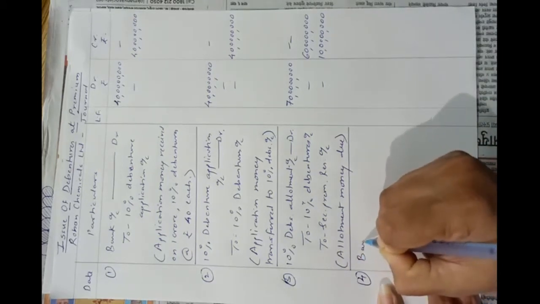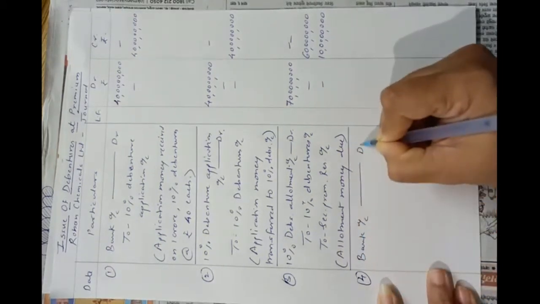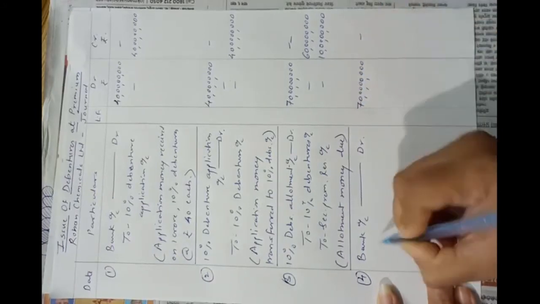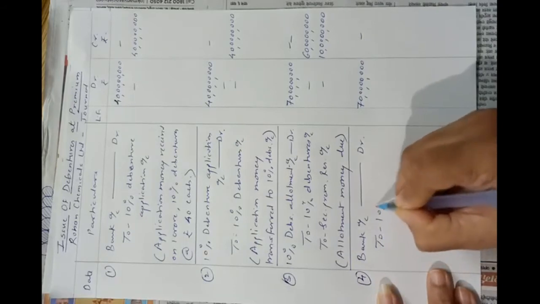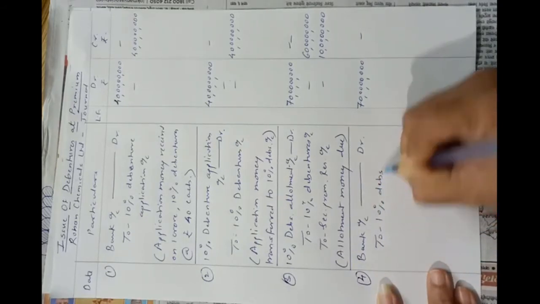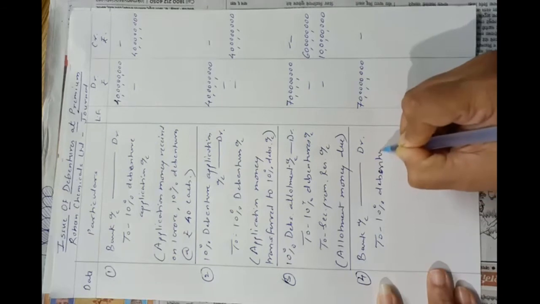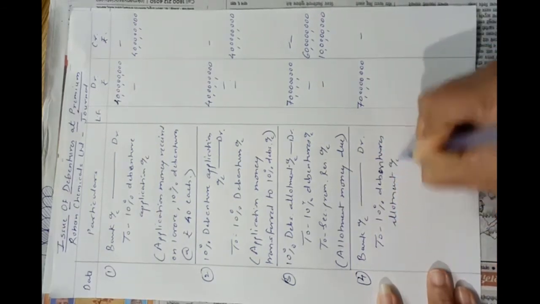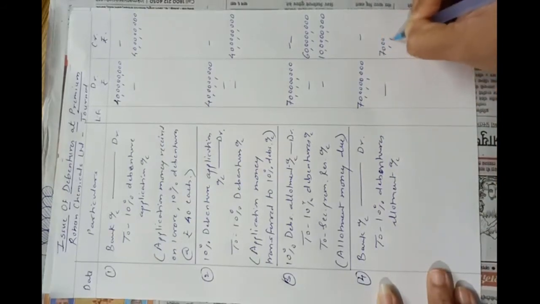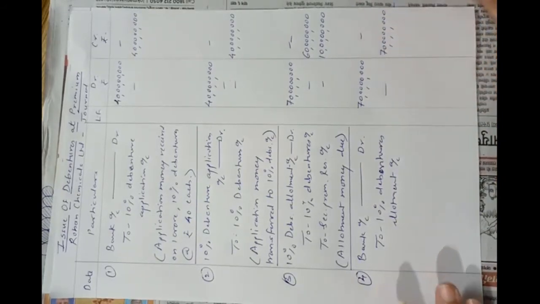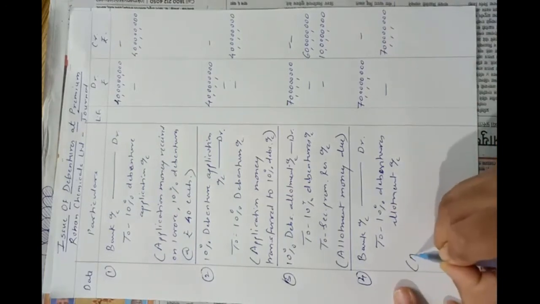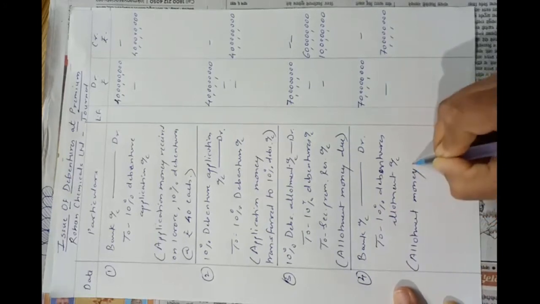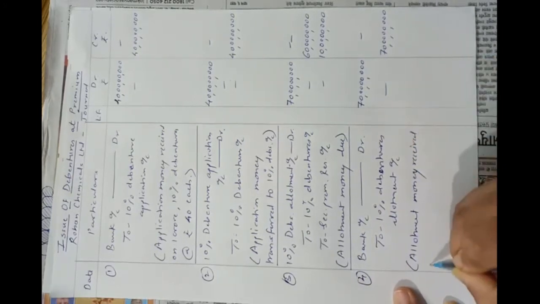The entry will be bank account debit 70 crores to 10% debentures allotment account, 70 crores. Okay, narration will be allotment money received in full.